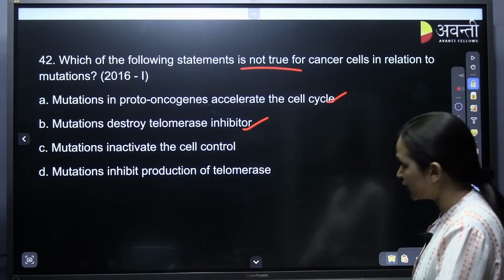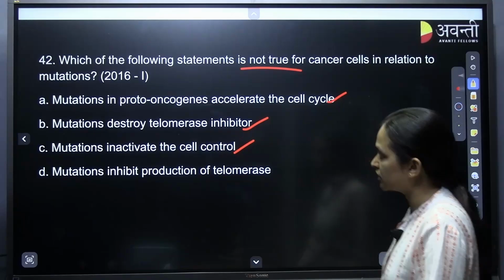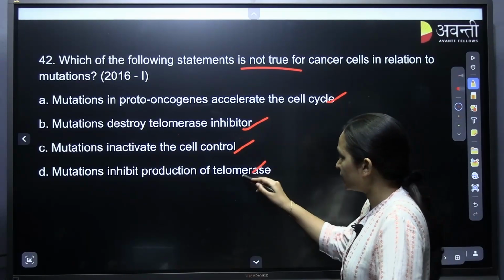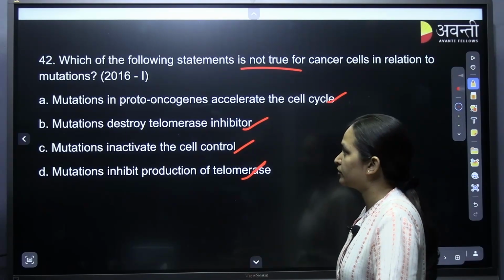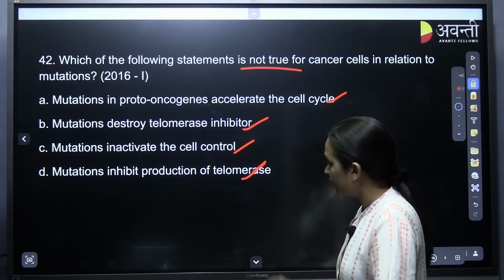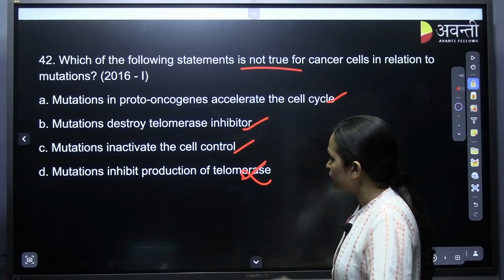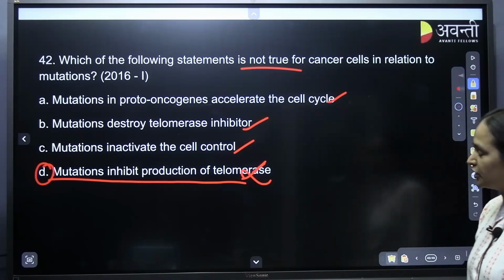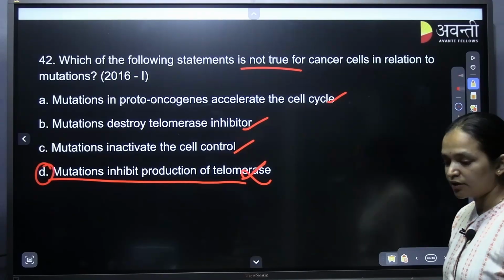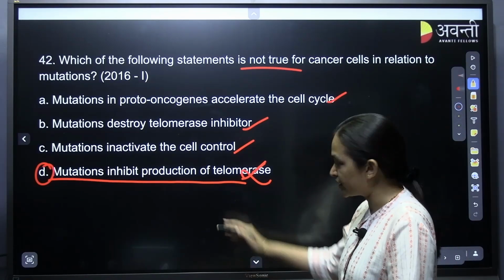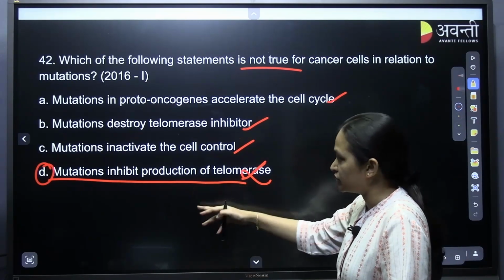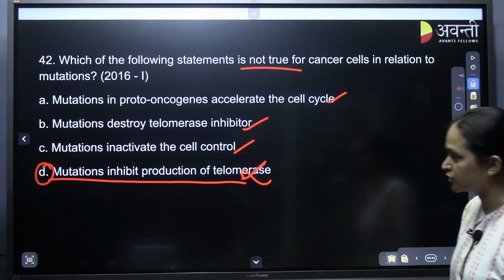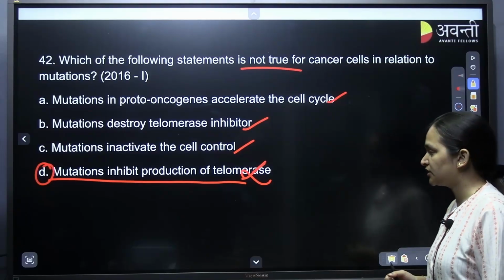Mutation inactivates the cell control, definitely there will be no control in the cell division. Mutation inhibits the production of telomerase, no, the telomerase production will be so active in the mutated cells. So the wrong statement is D. Mutation inhibiting the production of telomerase is wrong. The mutated cells will be showing more production of the telomerase enzyme.